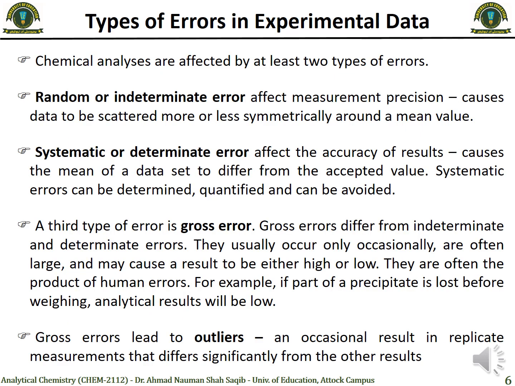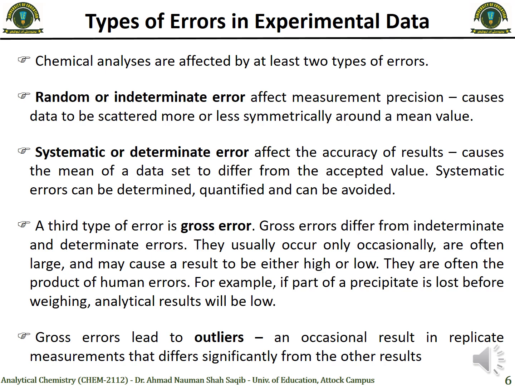Let's discuss some types of errors in experimental data. We can categorize errors in different ways. In this lecture we will study errors in two ways. In the first part we will study the categorization into random or systematic errors, and next we will study relative or absolute error.